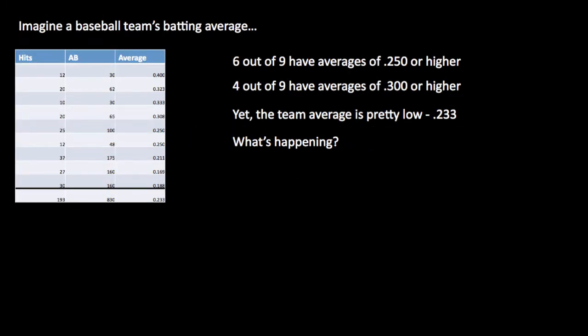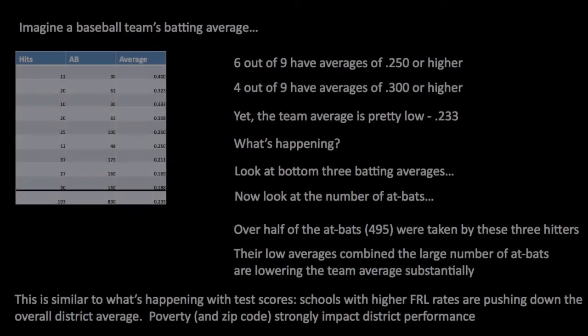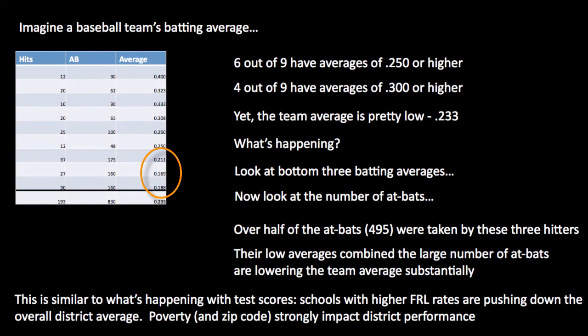Imagine a baseball team's batting average. 6 out of 9 have averages of .250 or higher. 4 out of 9 have averages of .300 or higher. Yet, the team average is pretty low, .233. What's happening? Look at the bottom 3 batting averages.